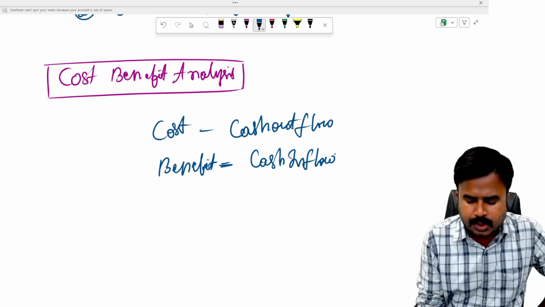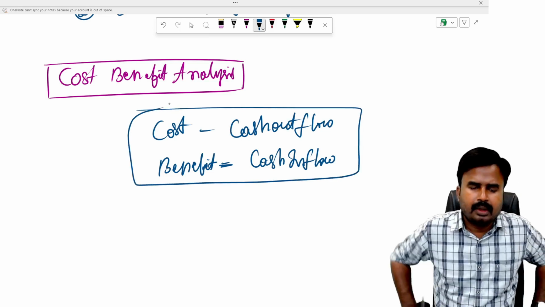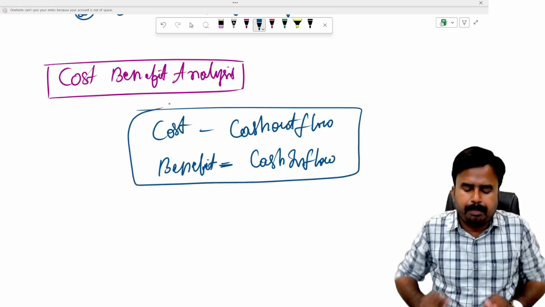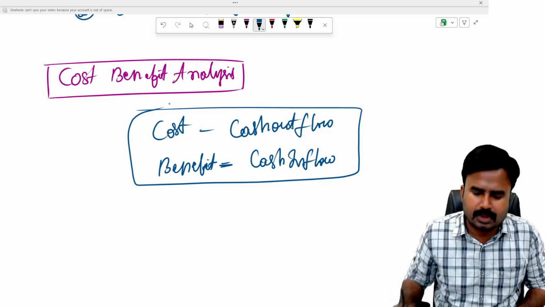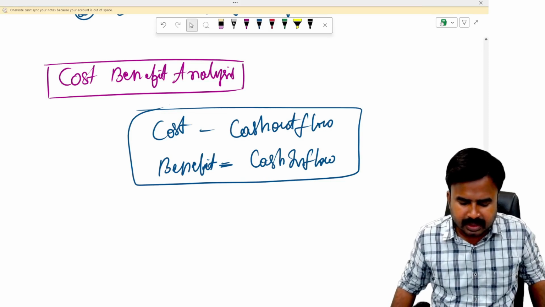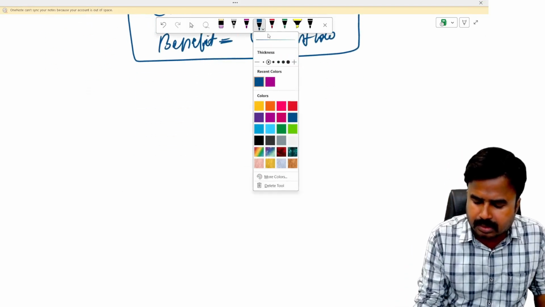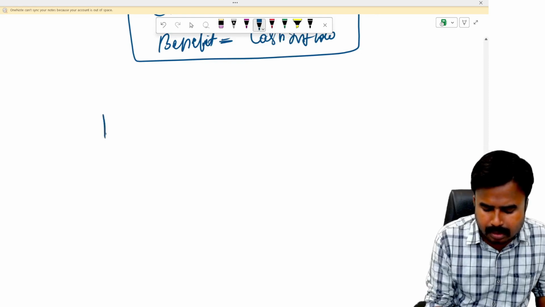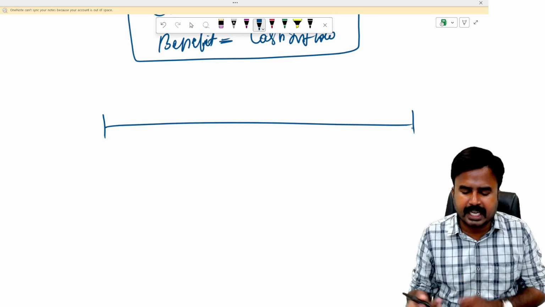So cost means cash outflow, benefits means cash inflow. So I need to define the cash outflows and cash inflows associated with every business project. Now, let me go for this particular area called defining the costs and benefits, cash outflows and cash inflows.